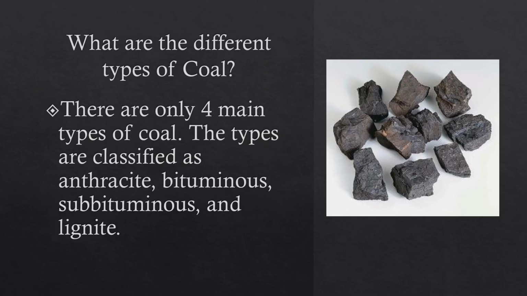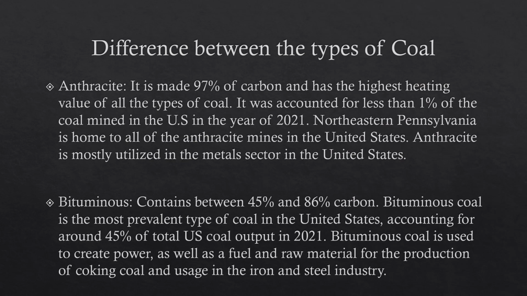What are the different types of coal? There are only 4 main types of coal. The types of coal are classified as anthracite, bituminous, subbituminous, and lignite. Anthracite is made of 90% carbon and has the highest heating value of all types of coal. It accounted for less than 1% of the coal mined in the U.S. in the year 2021. Northeastern Pennsylvania is home to all of the anthracite mines in the United States.